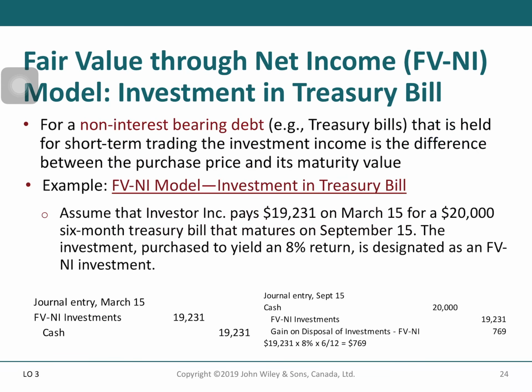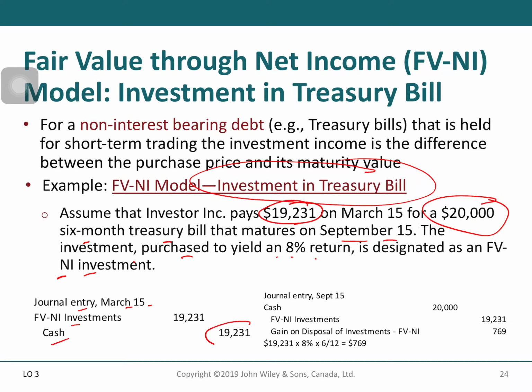Let's see another example. Assume that an investor pays 19,231 on March 15 for a $20,000 6-month treasury bill that matures on September 15. This is an investment in treasury bills. The investment is purchased to yield 8% and is designated as a fair value through net income investment. Okay, so the journal entry on March 15, when you buy this treasury bill, you will record investment on debit at the fair value and the cash on the credit.